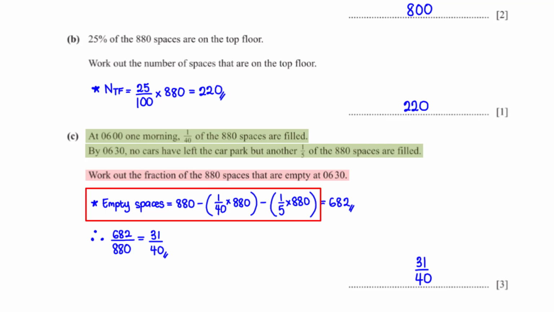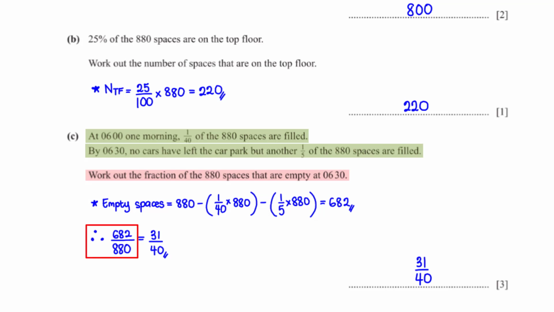To get the number of empty spaces, we subtract 1 over 40 of 880 and we also subtract 1 over 5 of 880 from 880. This gives us 682. So to get the fraction that is empty, we divide the number of empty spaces, which is 682, by 880. This gives us 31 over 40.